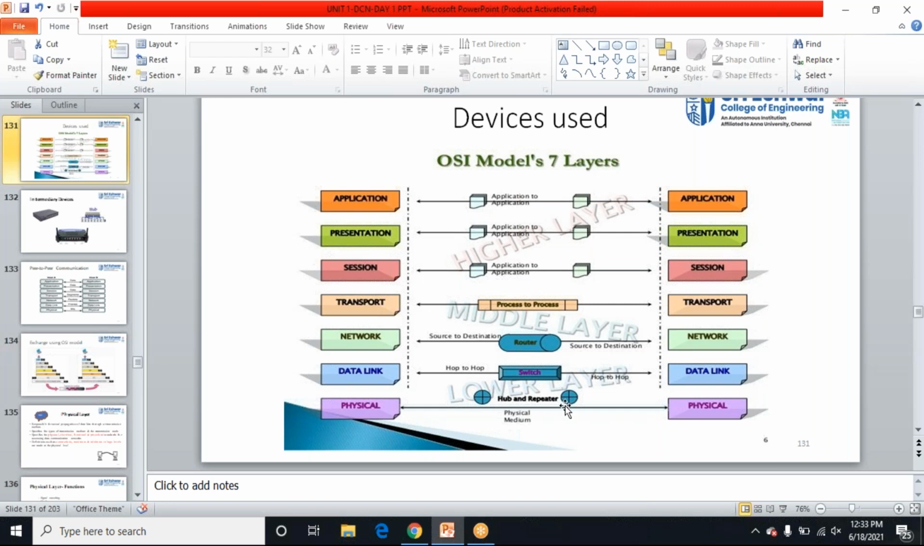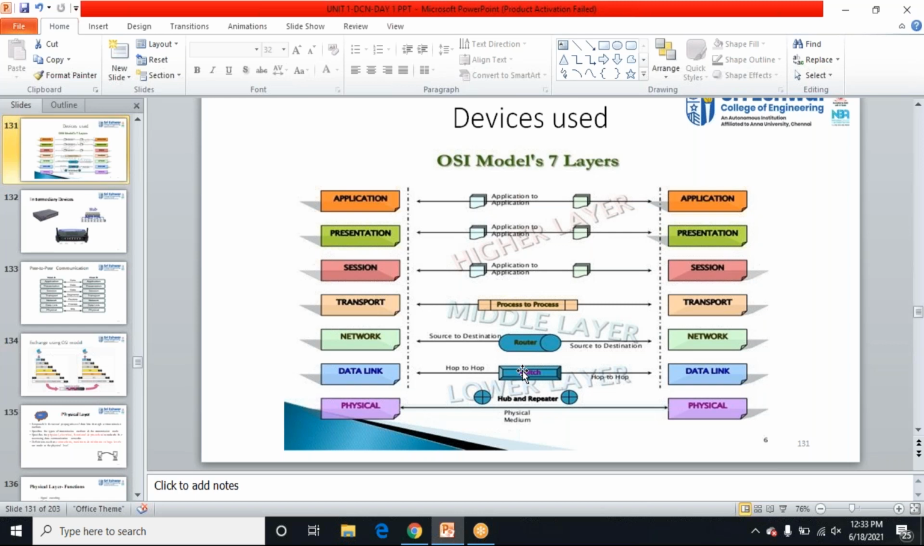See, this question is very, very important. They'll ask which device is used in which layer. So remember that hubs and repeaters are used in the physical layer. Switches are used in the data link layer. A switch is a layer 2 device, it is a data link layer device.